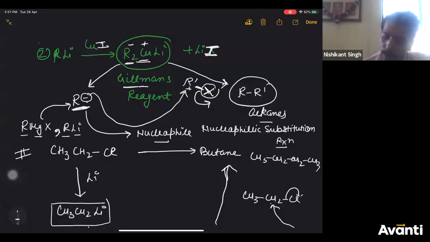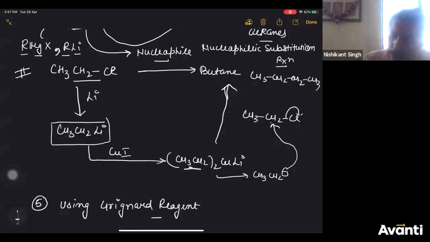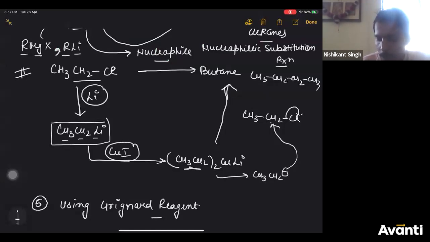So yes, R minus also has a tendency to act as a base. Remember, R minus can act as a base as well as a nucleophile. In this reaction, it was acting as a nucleophile. So I'll repeat the example again. CH3CH2Cl, when you treat it with Li, you will get CH3CH2Li, which when treated with CuI gives you R2CuLi. What is your R? CH3CH2 is your R. So this is your RLi. When treated with CuI, it will give you R2CuLi.